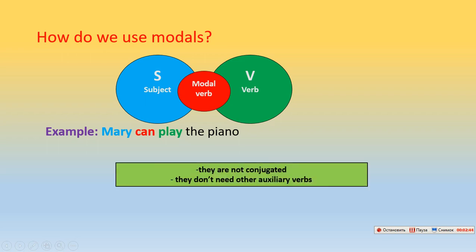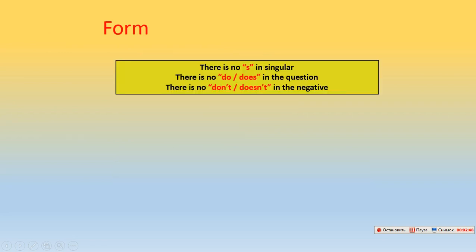They are not conjugated, they don't need other auxiliary verbs. Now from here we can see there is no S in the singular, there is no do or does in the question, there is no don't or doesn't in the negative sentence. He can ski. We don't say he cans ski or he can skis. We just use can without any S.